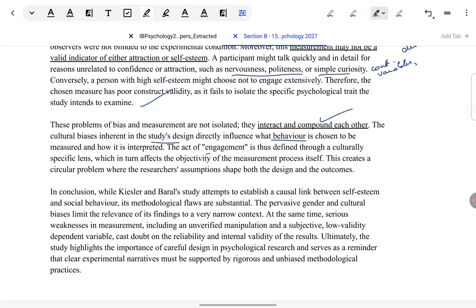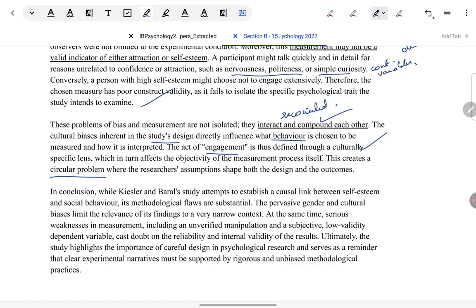And then because they are doing a very limited measurement, the results that they are bringing about are biased because they are looking at measurement only in terms of attraction towards the woman. The end result is highly biased. It talks only about heterosexual preferences, and that also as seen in a limited way. So this is a circular problem which they cannot get out of. Their plan is flawed in a way that both bias and measurement are feeding on each other. That is what is explained here. Important is that whatever issues are there, they have been reconciled. Again, you can pause and read about this.